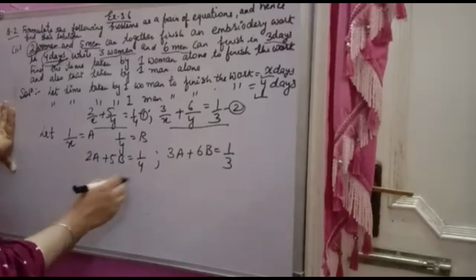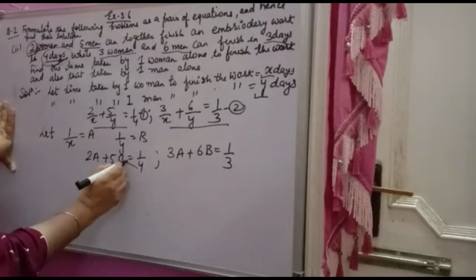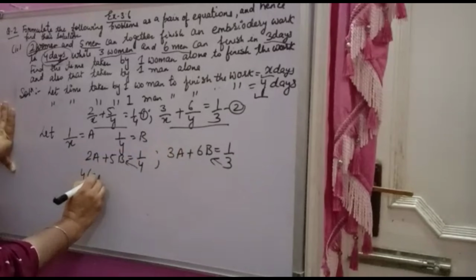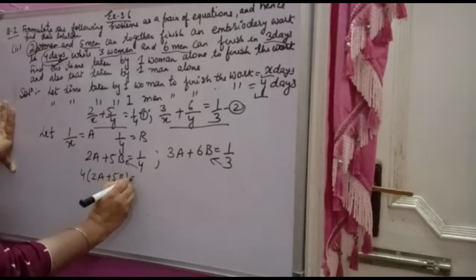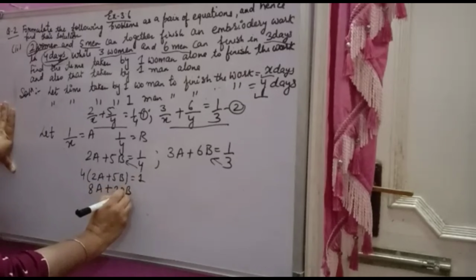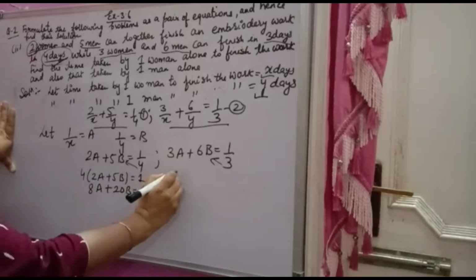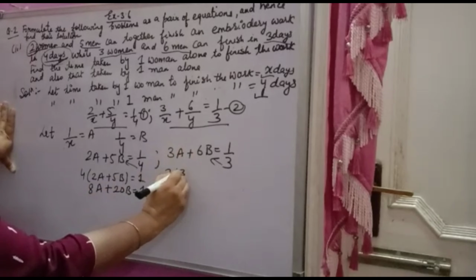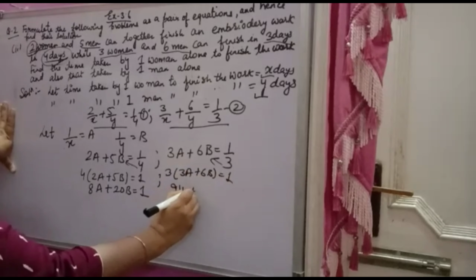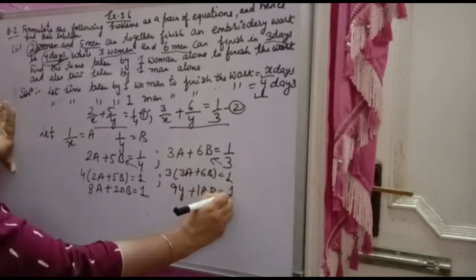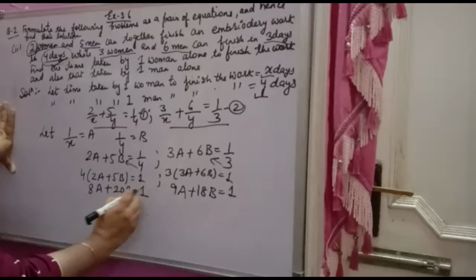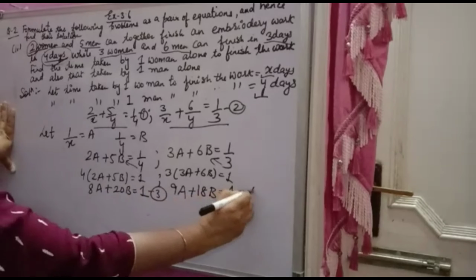Now you want to solve it. So I am doing cross multiplication firstly to simplify it. 4 multiplied by 2a plus 5b is equal to 1. You will get 8a plus 20b is equal to 1. And in this equation also, 3 into 3a plus 6b is equal to 1. You will get 9a plus 18b is equal to 1. Now this is the third equation, this is the fourth equation.